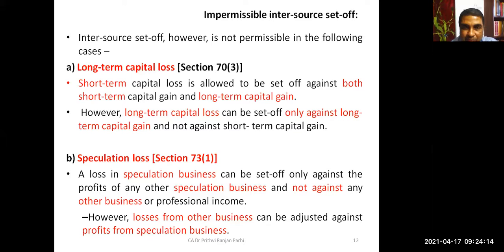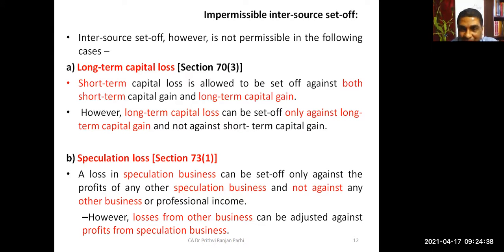Long-term capital asset. Okay. Let us say the indexed value of that property is 5 lakh rupees, and he is selling it at 4 lakh rupees. So it is a long-term capital loss or short-term capital loss? It's a long-term capital loss.